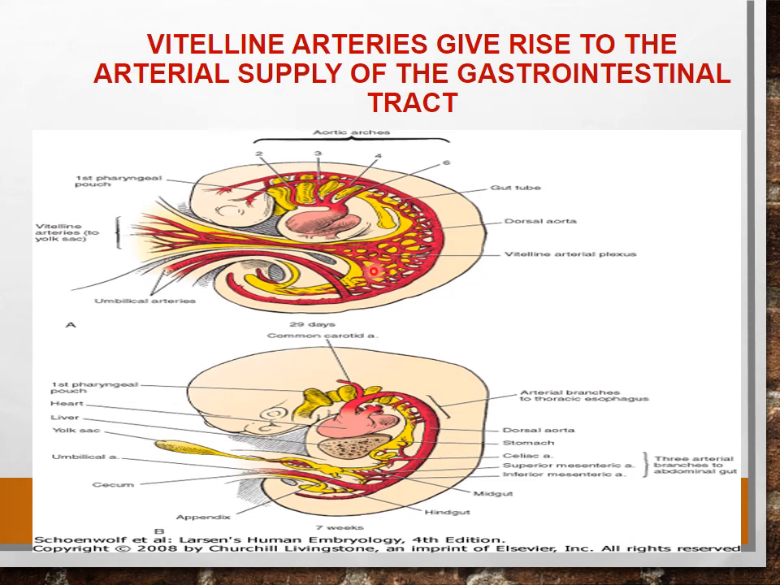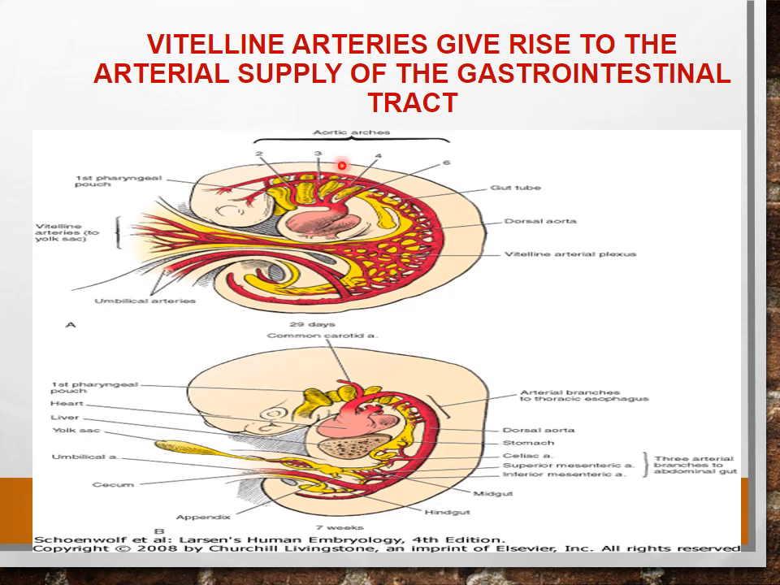The vitelline arteries which you have seen are from the yolk sac, and as you have seen, part of the yolk sac is incorporated into the formation of the gut tube, the endodermal lined gut tube. So the vitelline vessels persist in three areas, and they are giving rise to the arteries which are supplying the gastrointestinal tract.